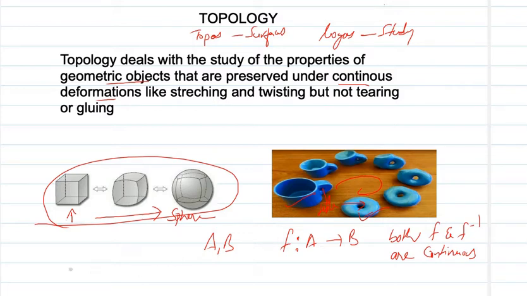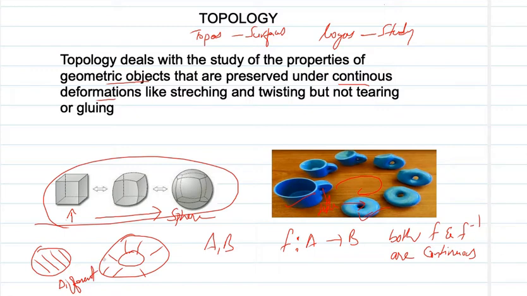Now for another example, you take a circle or a disc, something like this, and an annulus. These two are not topologically equal because this cannot be deformed to form this one. So these are different objects. And another one, a shape like this. Okay, two holes. So this is not topologically equivalent to the first one as well as to the second one.